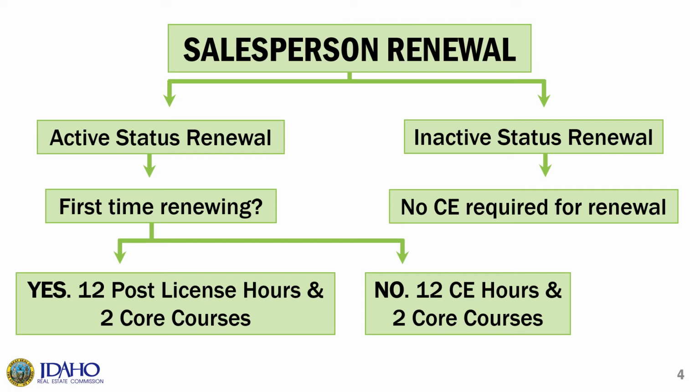A salesperson may renew their license on active or inactive status. If they wish to renew their license on active status, they will need to complete 12 hours of continuing education elective credits and 2 commission core classes. For their first renewal, that 12 hours must consist of post-license education. For subsequent licensing periods, they may choose whatever 12 hours of continuing education elective credit they wish.